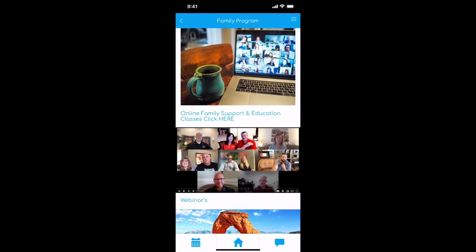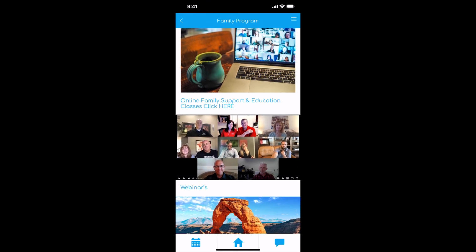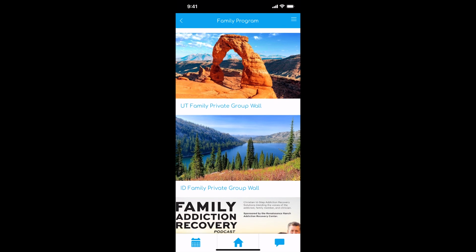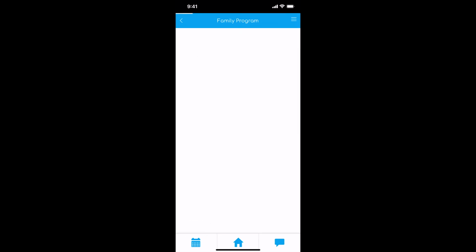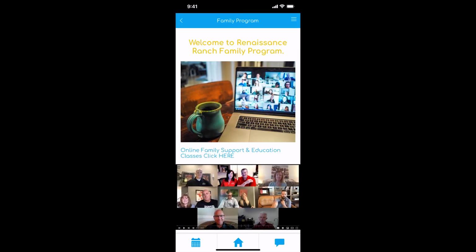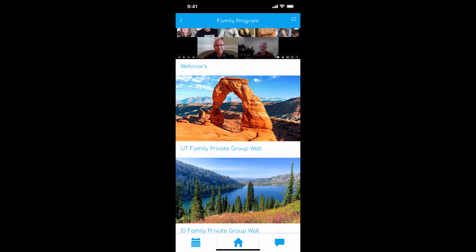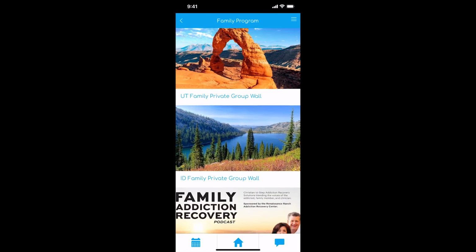In fact, this is actually open to the public. A lot of this stuff. The only thing that's not is the Utah Family Private Group Wall and the Idaho Family Private Group Wall. But the family members, once they register, they'll get access to that. It's kind of another level of support there, and announcements, that sort of thing for them.